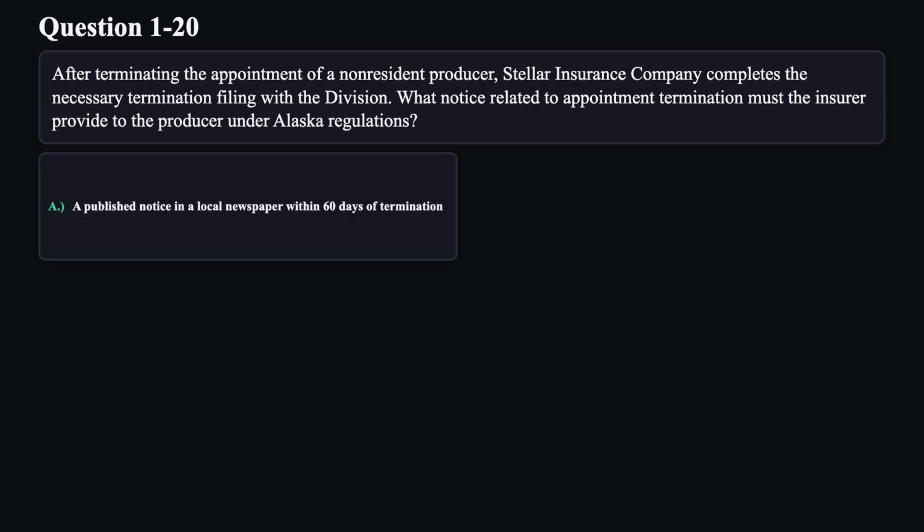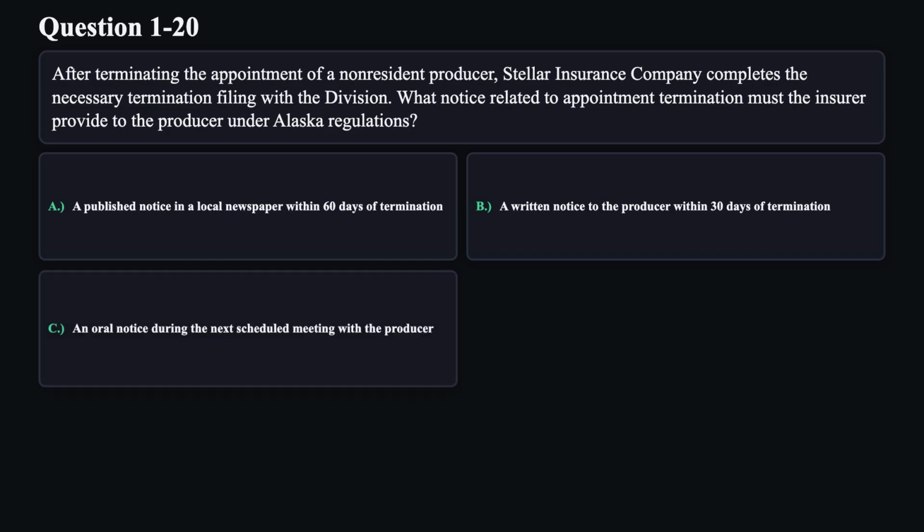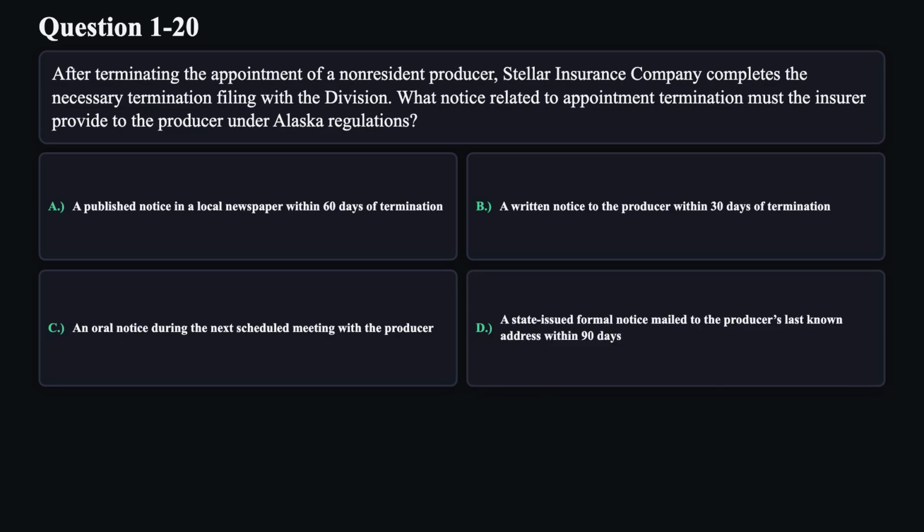A. A published notice in a local newspaper within 60 days of termination. B. A written notice to the producer within 30 days of termination. C. An oral notice during the next scheduled meeting with the producer. D. A state-issued formal notice mailed to the producer's last known address within 90 days.